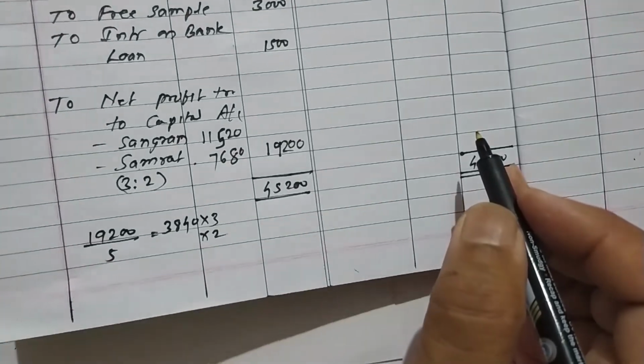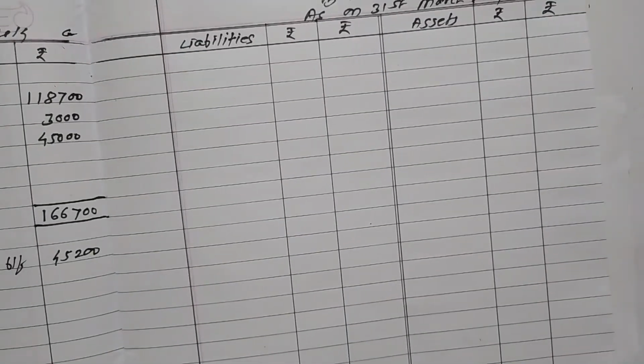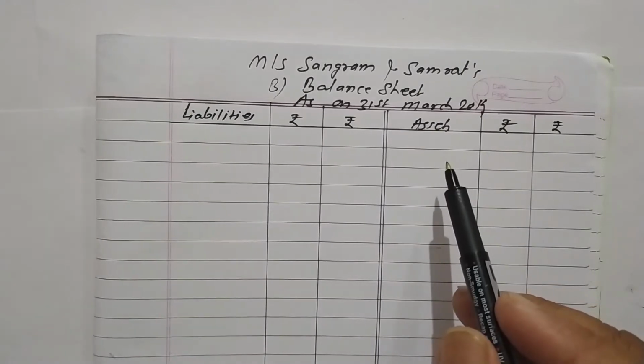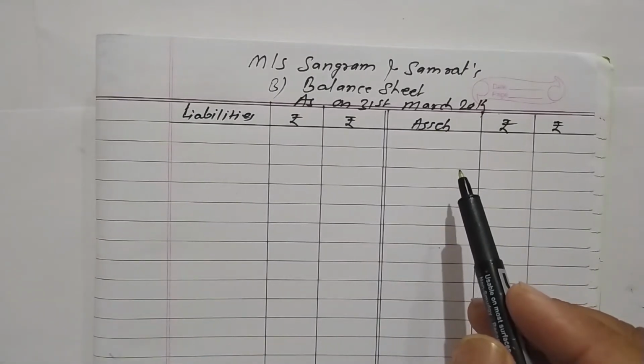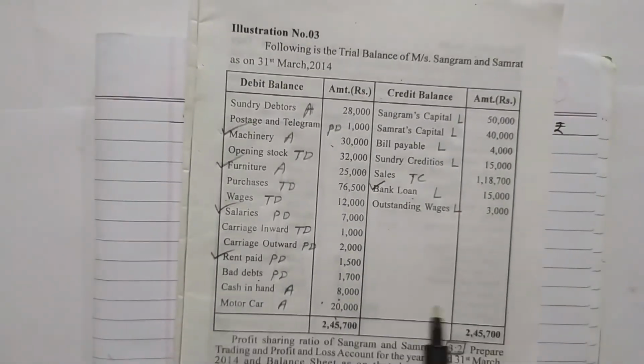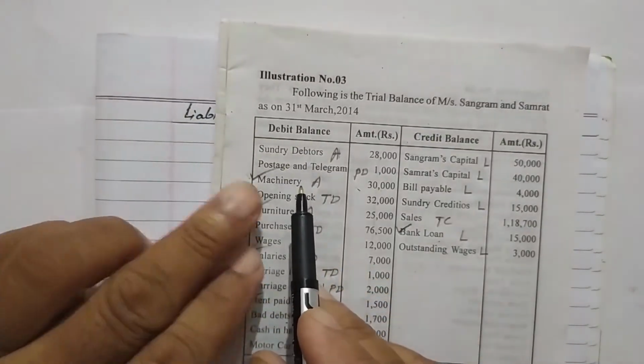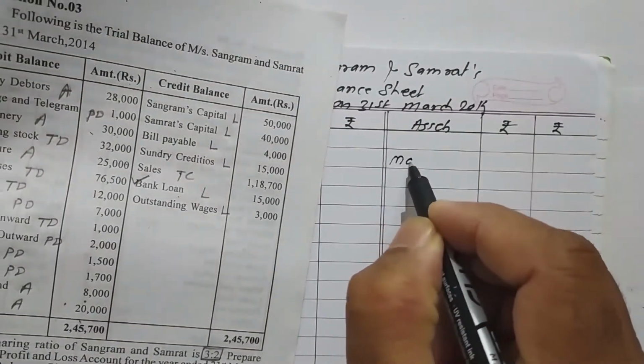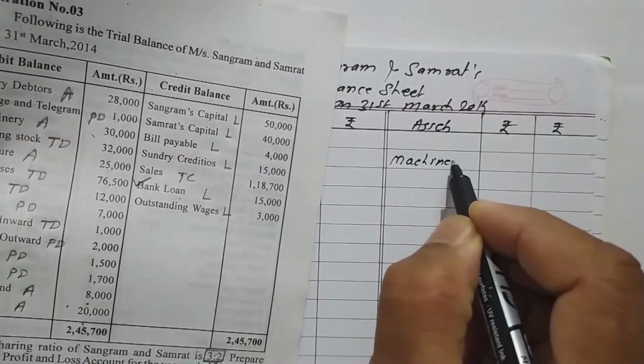Okay. Now go to the balance sheet. First we write the asset side. On the asset side, firstly fixed assets are recorded. We find out the fixed assets first. Now see here, machinery is a fixed asset. We write machinery first like this.